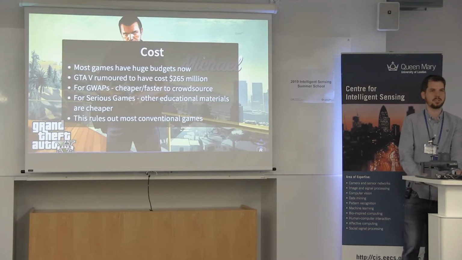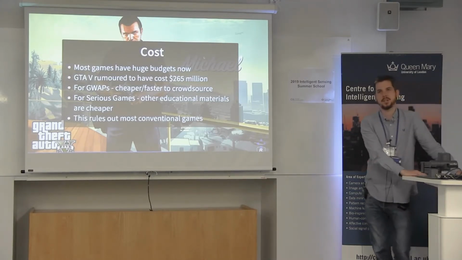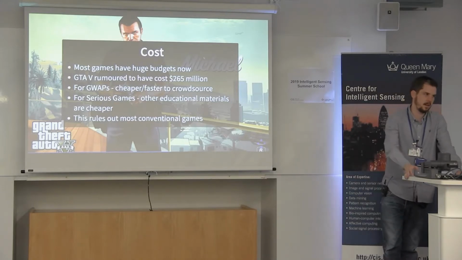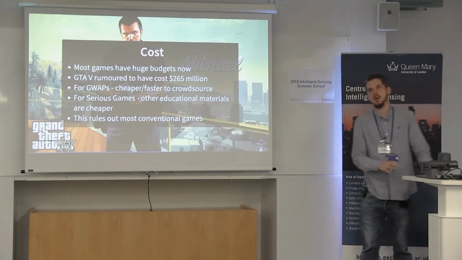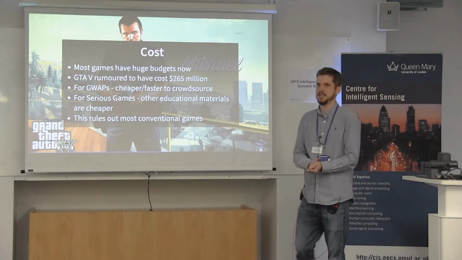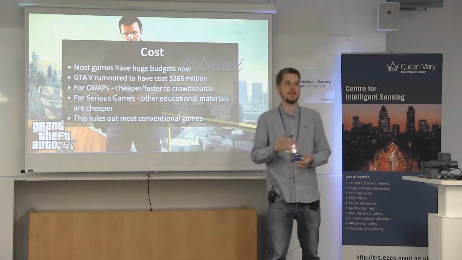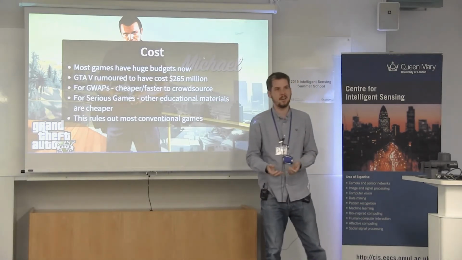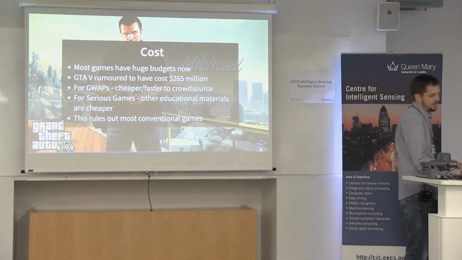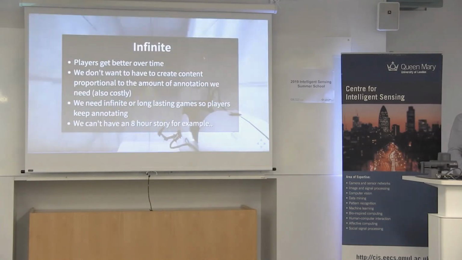Another problem is cost. If we're going to compete against modern games, many of them have costs that run into the millions. But we are always competing against other crowdsourcing methods. So if, for example, we're going to compete against Amazon Mechanical Turk, $265 million would go a really long way. So this rules out many conventional games as well.